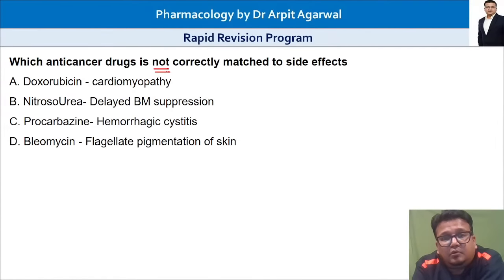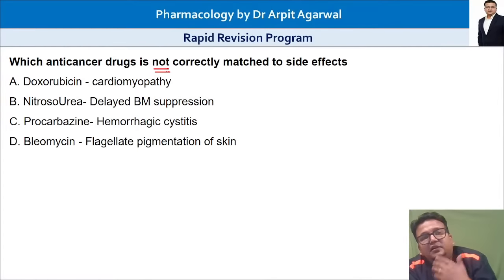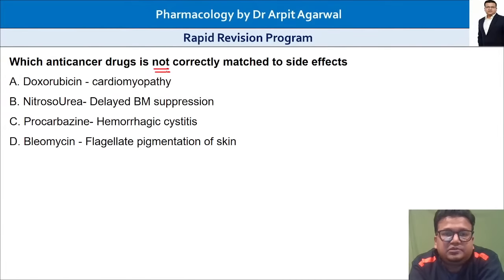Procarbazine, hemorrhagic cystitis. Bleomycin, flagellate pigmentation of skin. So which is not correctly matched to its side effects? All are anti-cancer drugs. The side effects of anti-cancer drugs are the most important, most commonly asked topic from anti-cancer pharmacology. So four drugs are given.